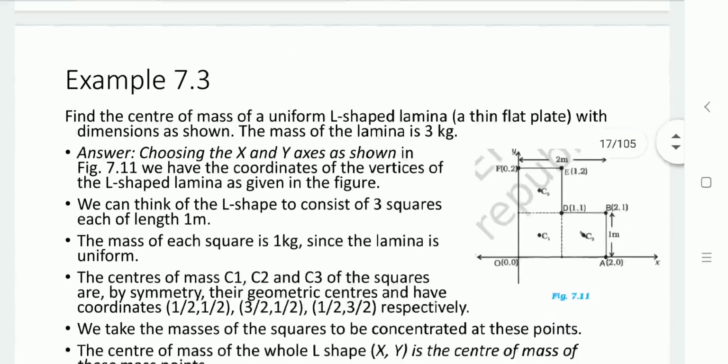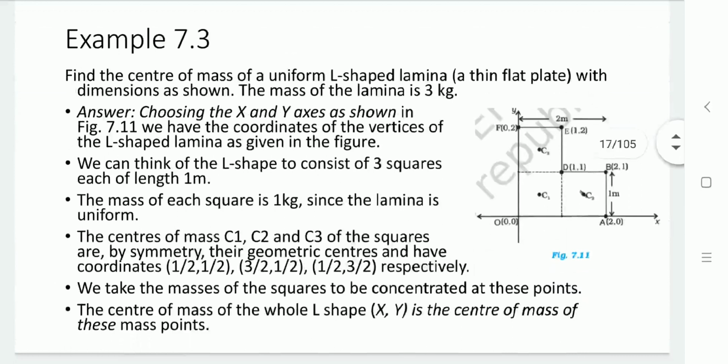Let us take another example. Find the center of mass of a uniform L-shaped lamina, a thin flat plate with the dimensions as shown in the figure, and the mass of the lamina is 3 kg. So here let us choose the x and y axes as we can see in the diagram, and we have the coordinates of the vertices of the L-shaped lamina.